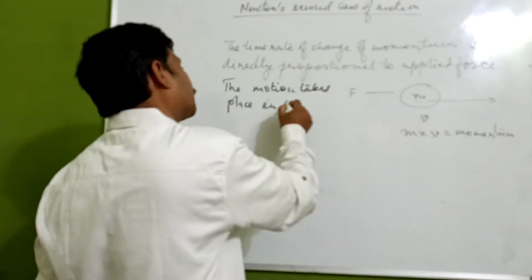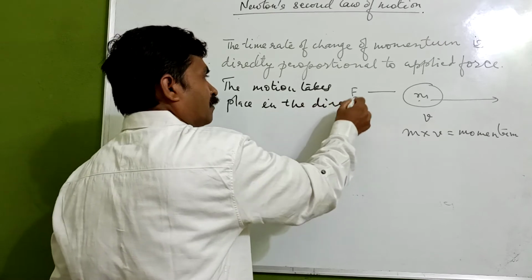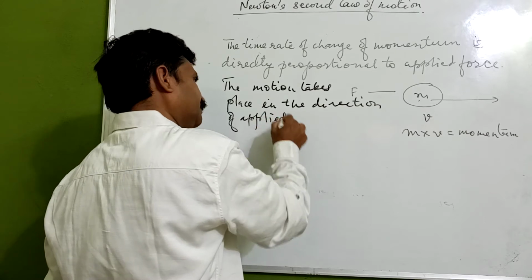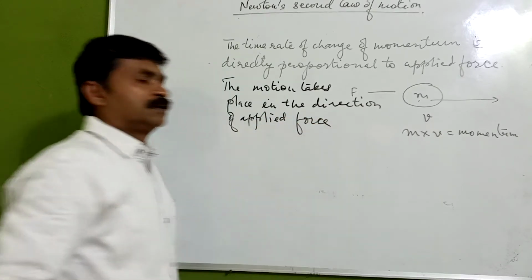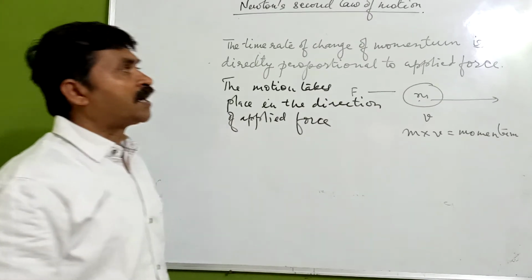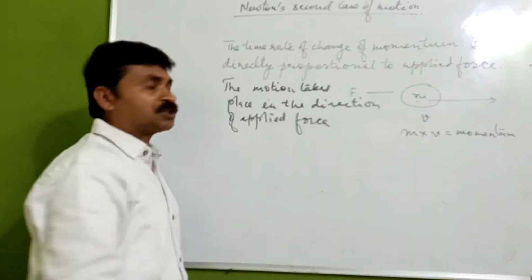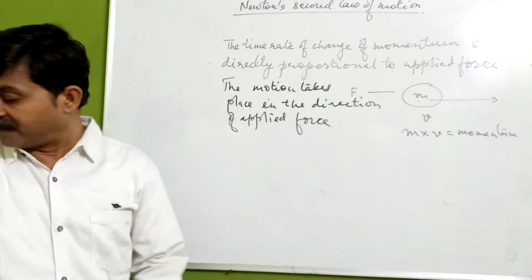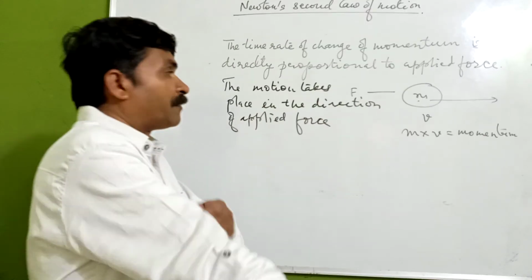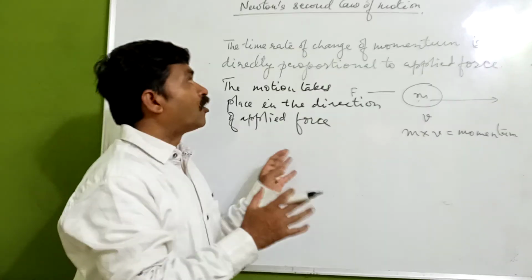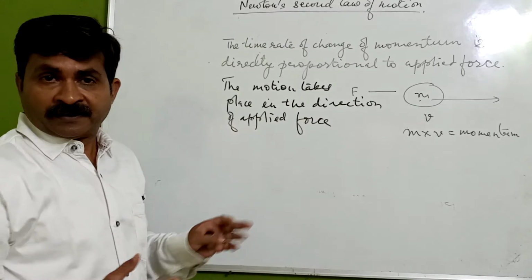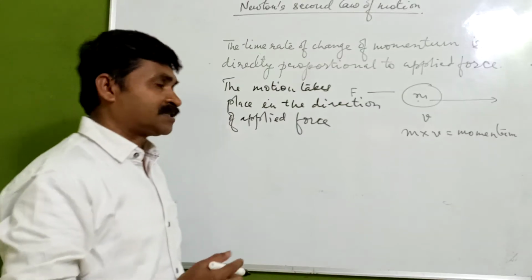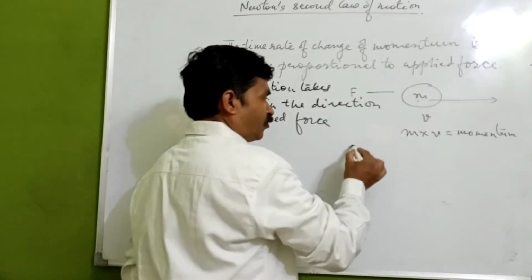Now here we have this force, which is directly proportional to the time rate of change of momentum. Momentum is a vector quantity and force is also a vector quantity. F is equal to k times dp by dt, the time rate of change of momentum. In a simpler manner we can write it another way: force is directly proportional to (mv minus mu) upon t.